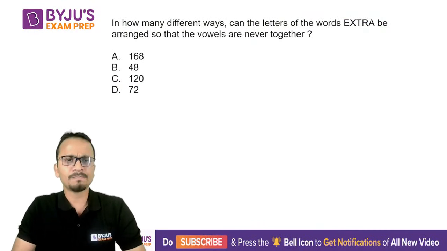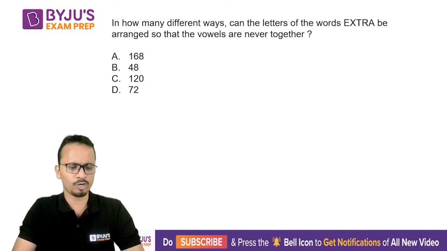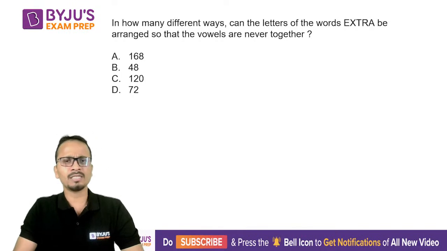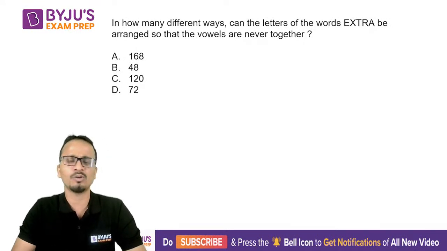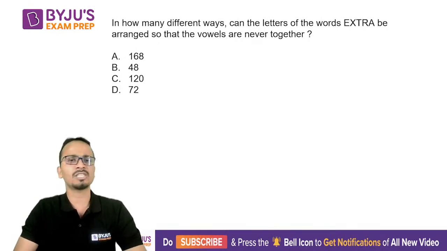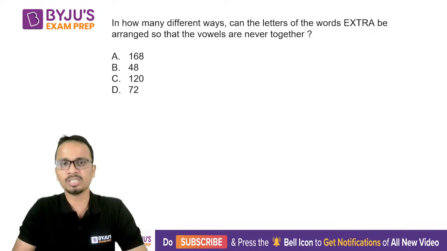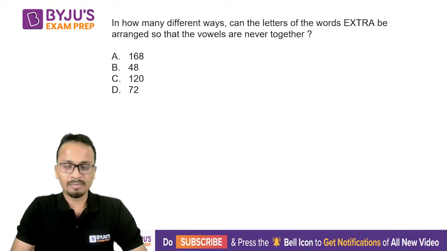The question says: in how many different ways can the letters of the word EXTRA be arranged so that the vowels are never together? I'll remind all of you that these questions are picked up from the previous year papers of CMAT, so this is the actual level of difficulty that we are looking at. In how many different ways can the letters of the word EXTRA be arranged so that, important, the vowels are never together? Now I'll be explaining the general way of attempting this question as well.